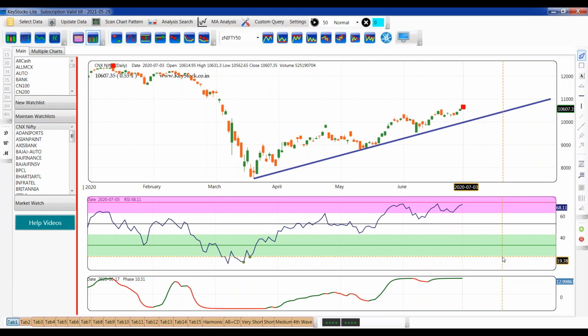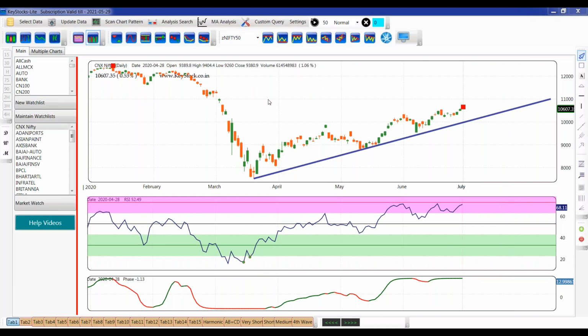70-30 is clear to you. I will be using the default parameter 70-30 and I will not be using anything else. And I will be using the default RSI period of 14. I am not changing those default parameters, and all the things will be covered on the basis of the default parameters only.